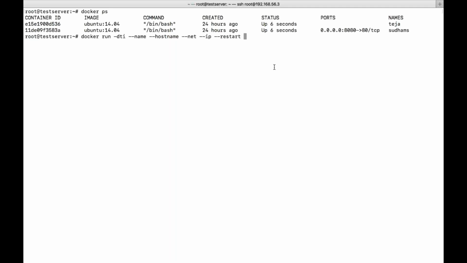We need to give -p here itself. If you want to give the CPU limit also, we can give --cpu and --memory. And then your image. So these many parameters you can pass while creating the container. I hope you got it right. Yes. Okay.